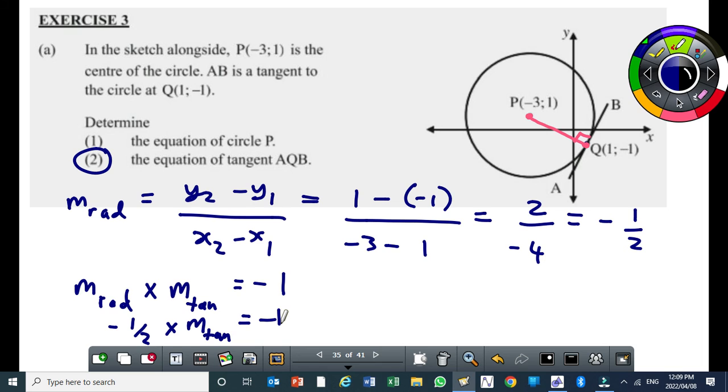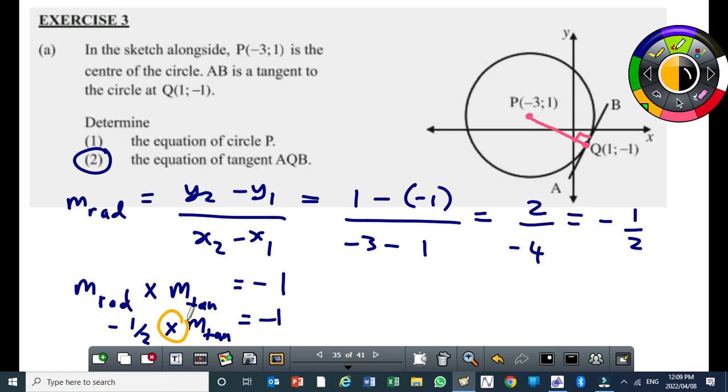When you get to this point, you don't have to get nervous. Since there is multiplication here, and we want the gradient of the tangent, you just divide both sides by minus a half. Are you following what I'm saying? There's no need to get confused yet.